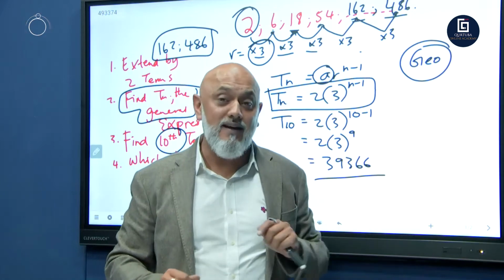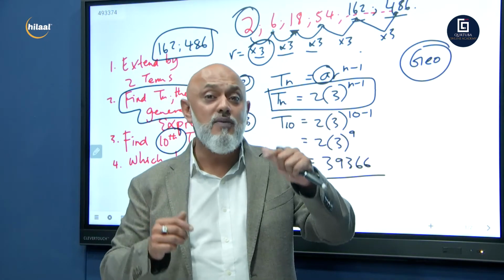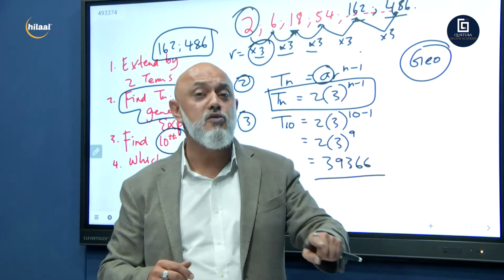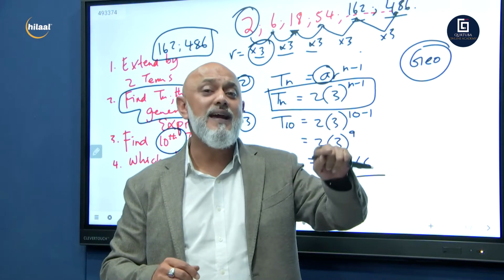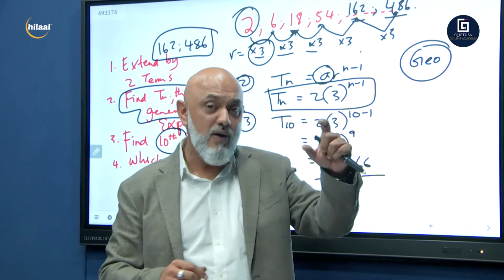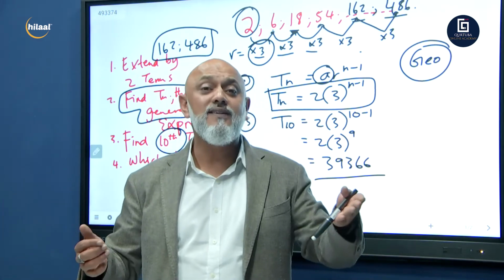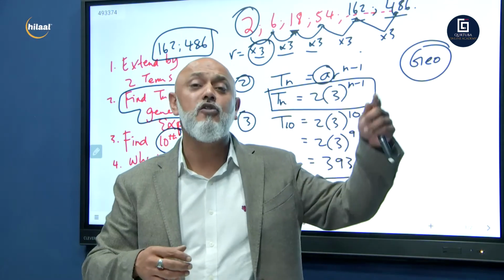Your geometric is broken up. It's got a common ratio. T3 divided by T2 equals T2 divided by T1. Your general formula, Tn equals AR to the power n minus 1, where R is your common ratio. And then T50 is known as a plus 59d. T5, term 5, is AR to the power 4.